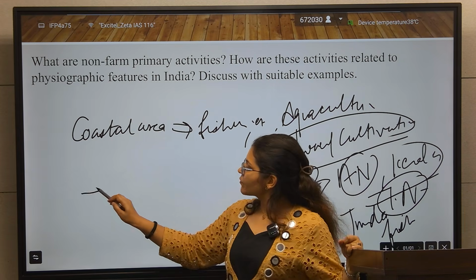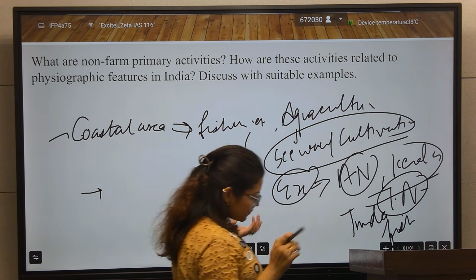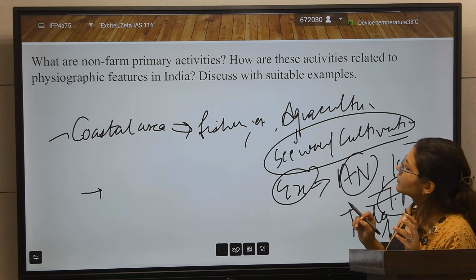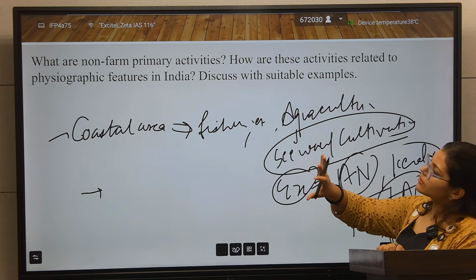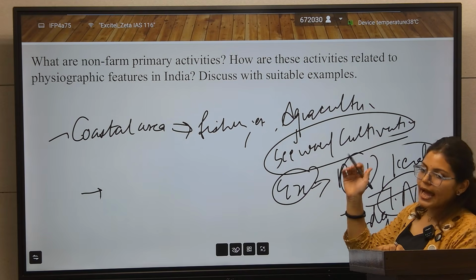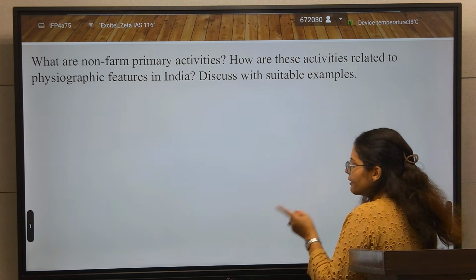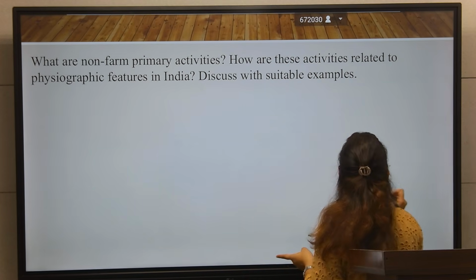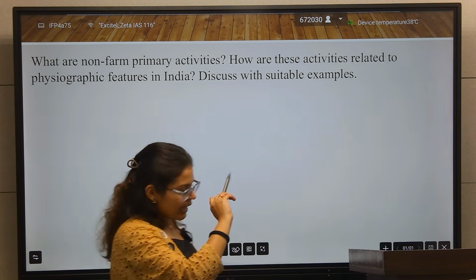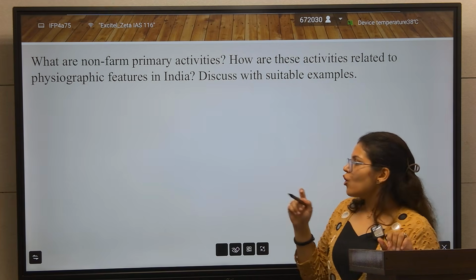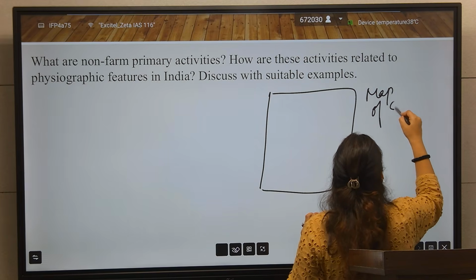After that, the coastal areas are done, the desert is done, the plains are also done. So all the points are done. We have linked the physiographical features in India with the non-farm activity and with the examples. So one value addition you can make is a flow chart or diagram of non-farm primary activity. Here you can also draw a map of India.